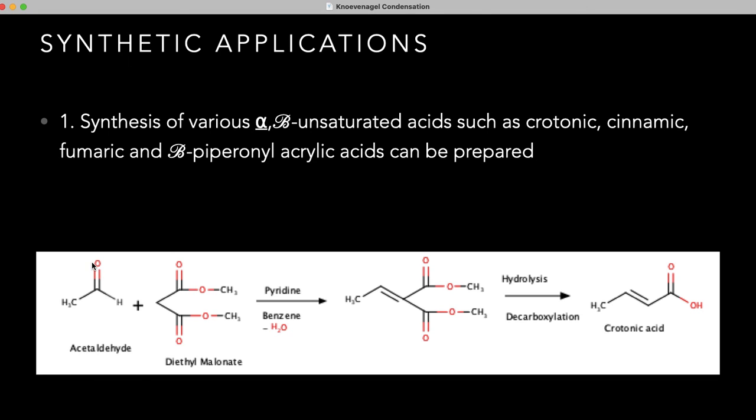Acetaldehyde, on treatment with diethyl malonate in the presence of pyridine, gives this alpha beta unsaturated compound, which on hydrolysis and decarboxylation gives this alpha beta unsaturated acid. The name of this compound is crotonic acid.